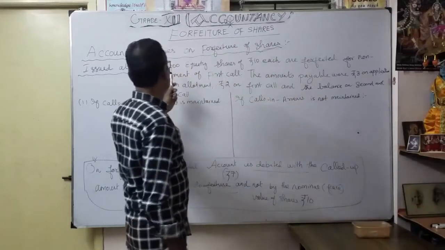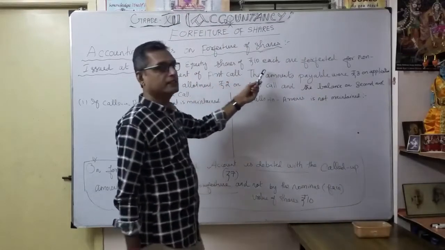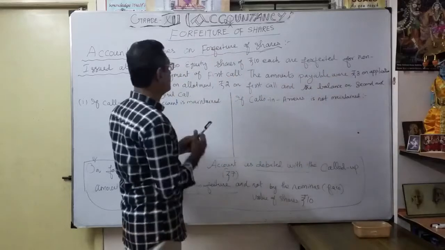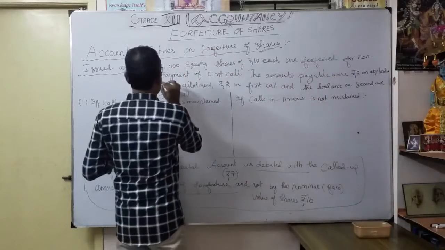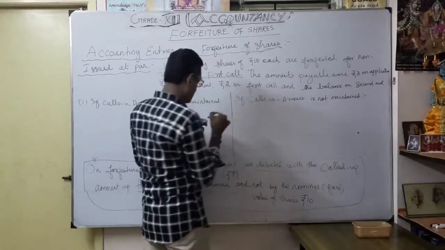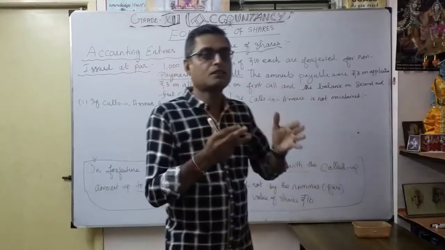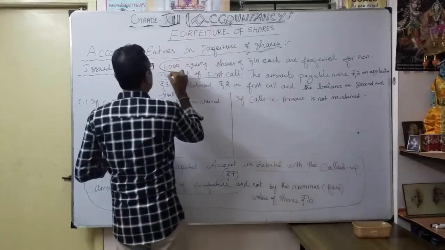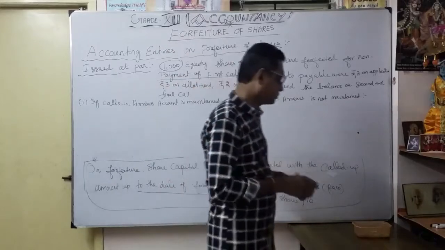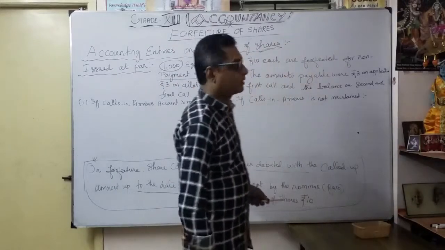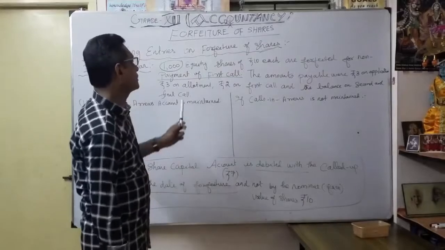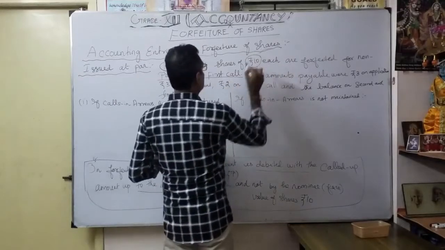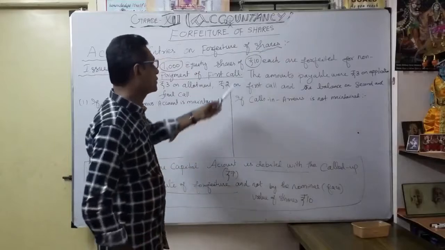1,000 equity shares of 10 each are forfeited for non-payment of first call. Very important: non-payment of first call. So at the time of the first call, the shares are forfeited. How many shares? 1,000 shares. Face value is 10 rupees.